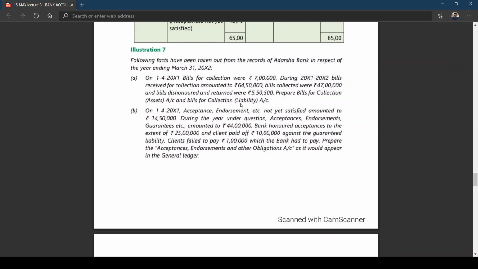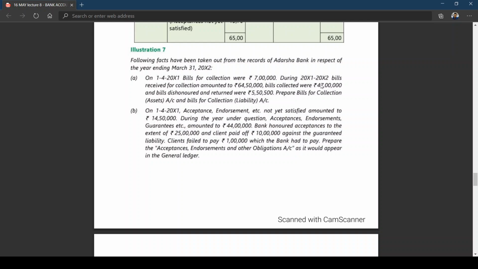You know that the bills for collection asset account will show an opening balance of 7 lakhs on the debit side, and the same 7 lakhs will appear in bills for collection liability on the credit side. Bills received for collection amounting to 64 lakh 50,000 will appear on the debit side of bills for collection asset, and the same amount will appear on the credit side of the liability.